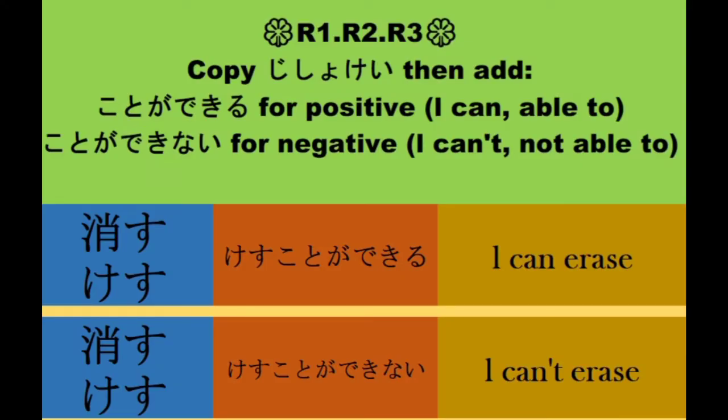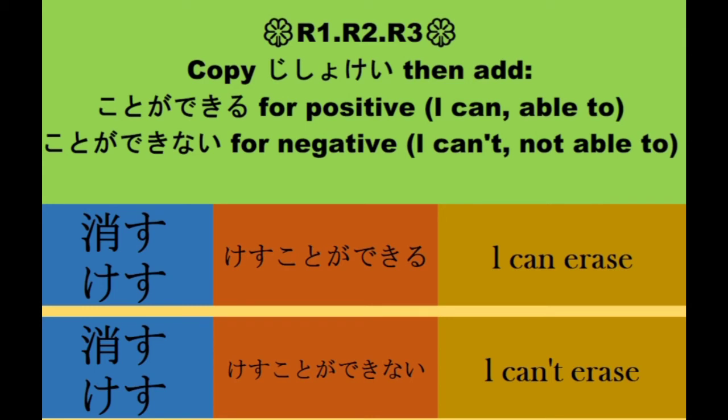Potential B. Ang rule number 1, rule number 2, at rule number 3, iisa lang po yung rules nila. Copy jishoke and add koto ga dekiru for positive, which means I can or able to. Then add koto ga dekinai for negative, which means I cannot or not able to.